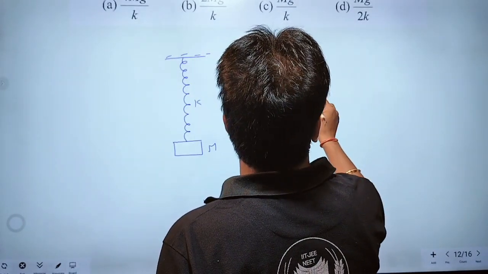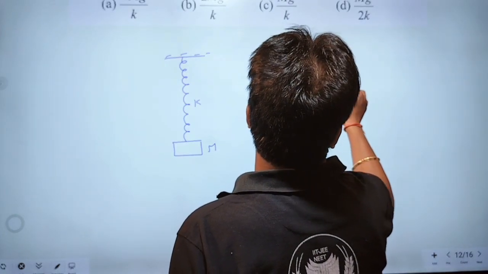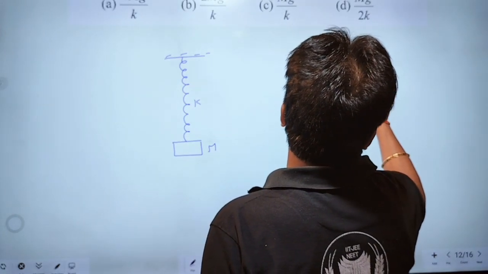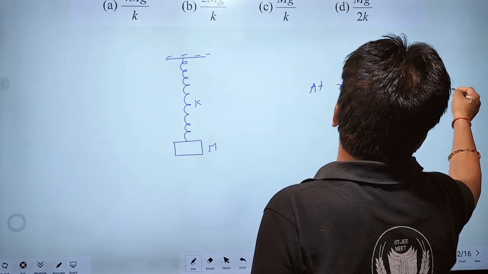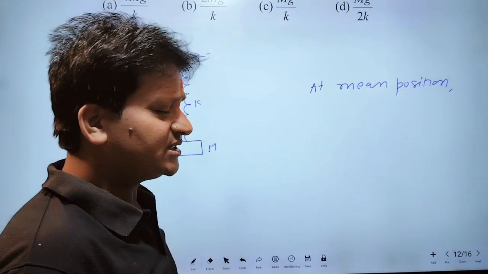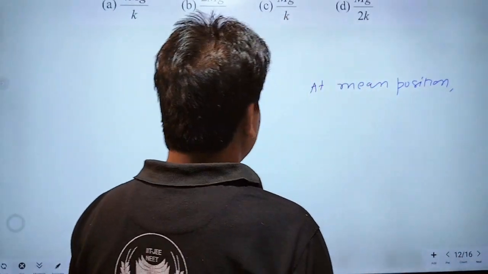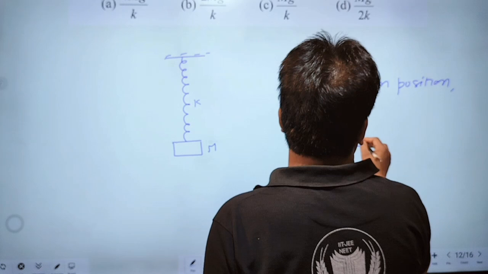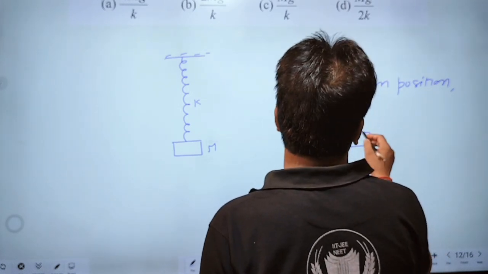we first of all find the extension in the spring at mean position. What is the mean position? Mean position is the position at which net external force will be equal to 0. Therefore, we draw the free body diagram of the block at mean position.